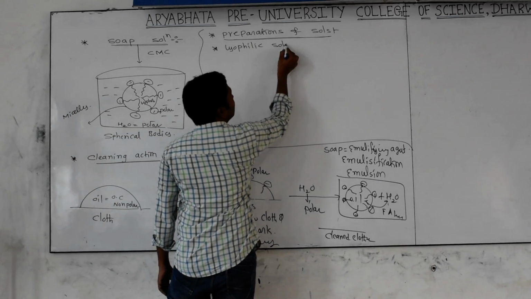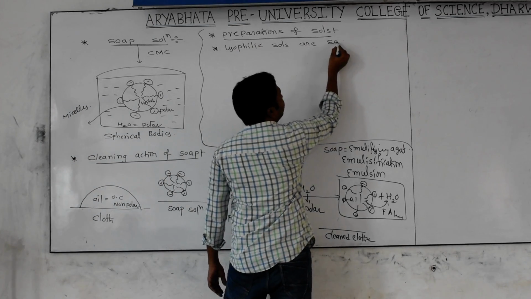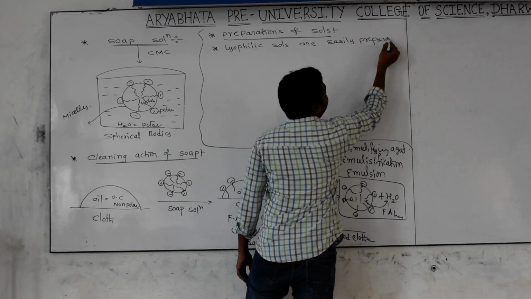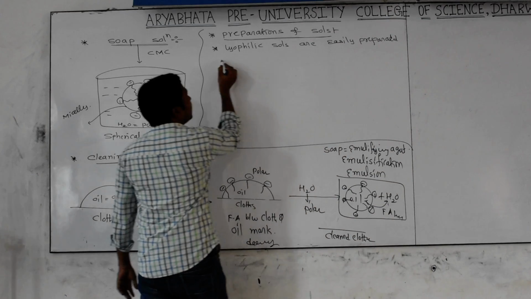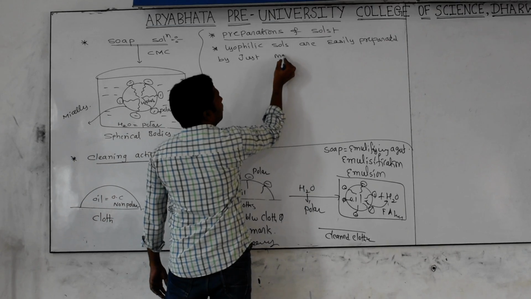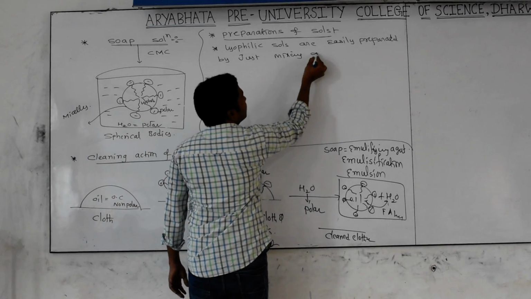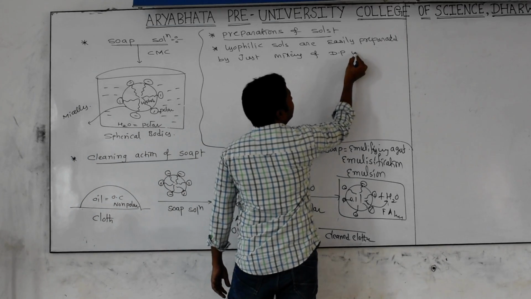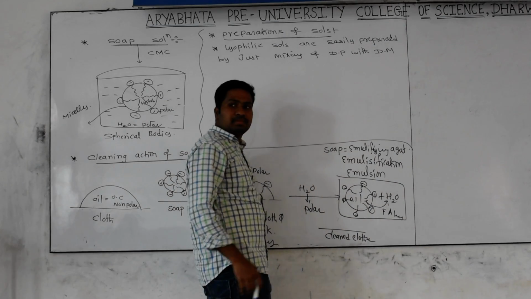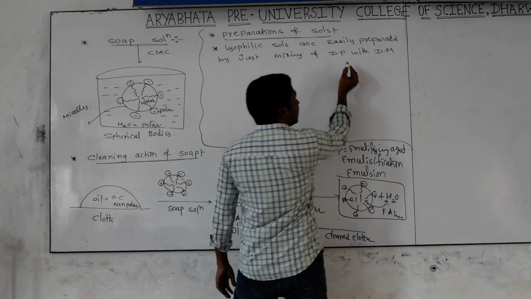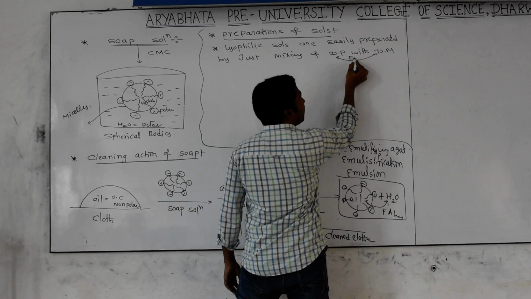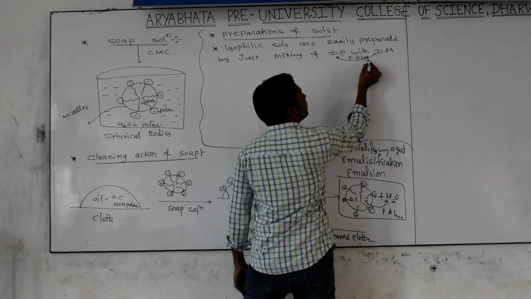Lyophilic sols are easily prepared. Yes or no? Easily prepared by just mixing the dispersed phase with the dispersion medium, because they love each other. Between the dispersed phase and dispersion medium, the force of attraction will be very high.